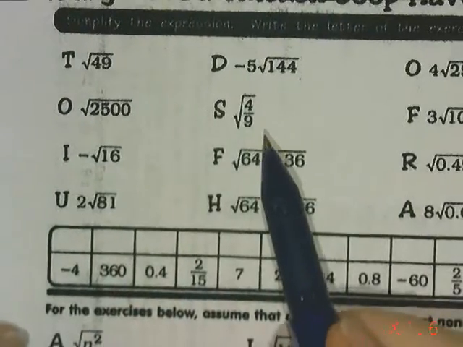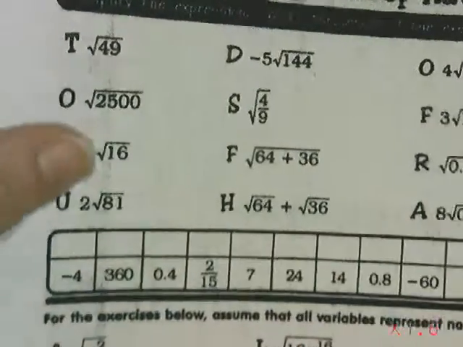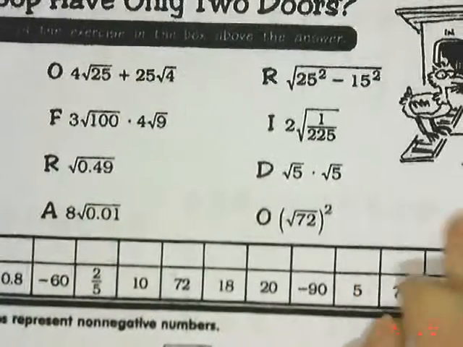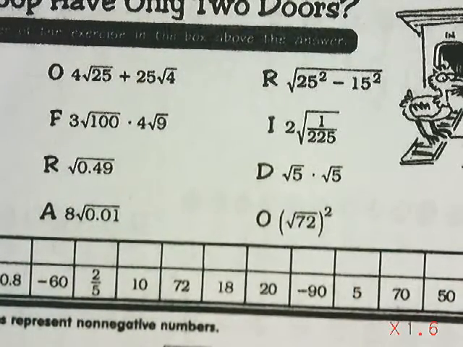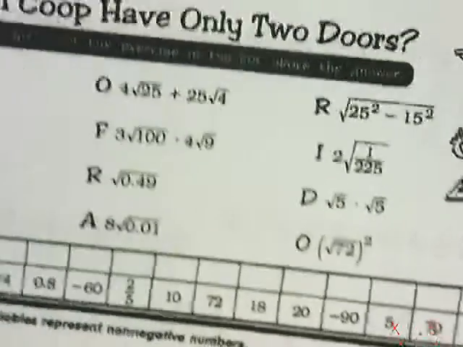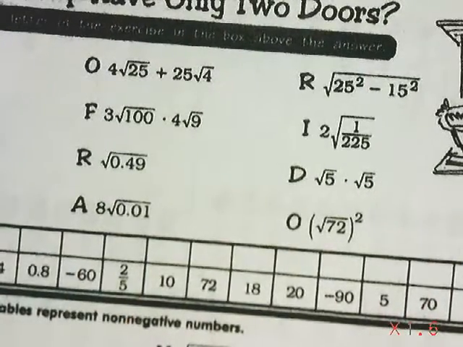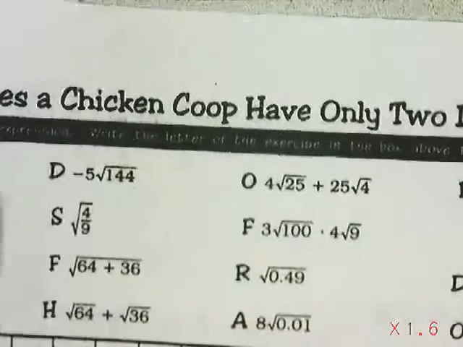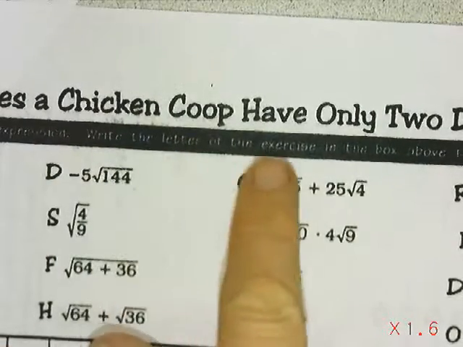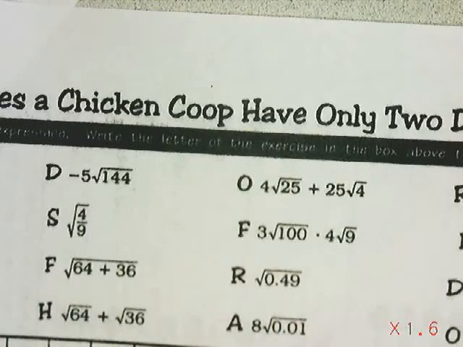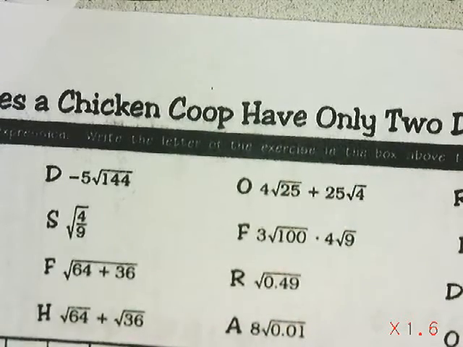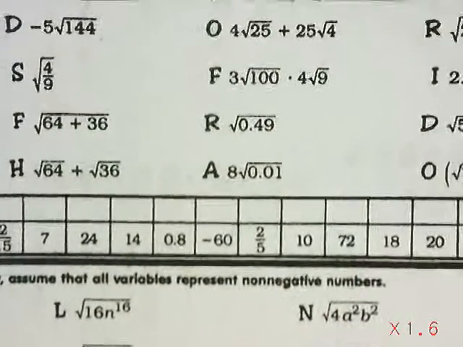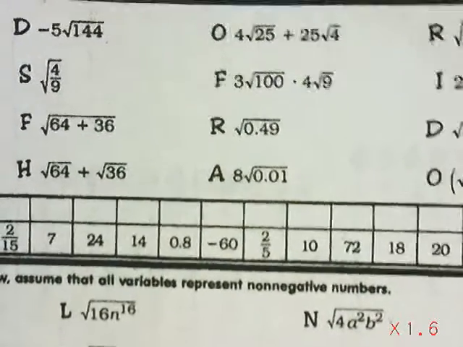Now some of these are in fractional form, some of them are in decimal form, and so they're a little beyond some of the examples, but I would like you to think about those and see if you can come up with a nice easy way to justify those answers. Simplify the expression, write the letter of the exercise in the box above its answer. So once you find the answer to R, you'll look down here and put an R above its answer.